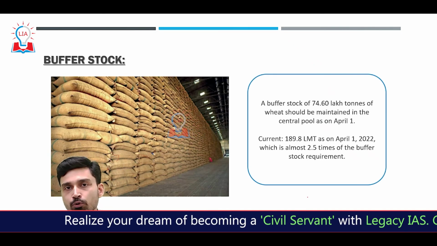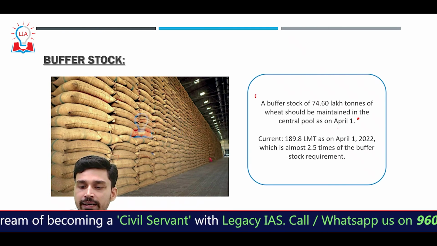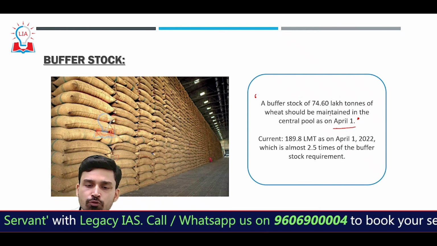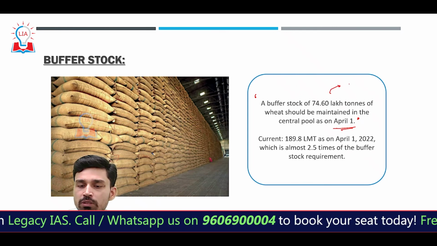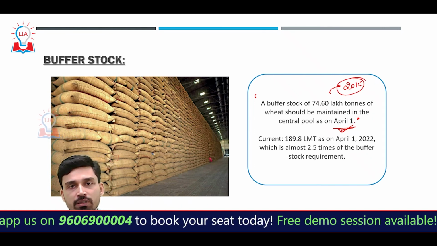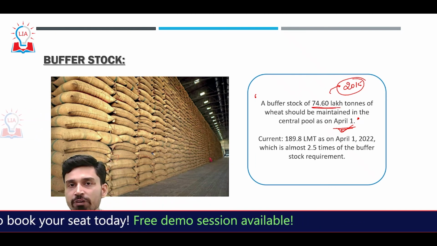Now, after this procurement, the buffer stock of food is also to be maintained to be used during emergency-like situations. For that, as per the rule published in 2015, the government has proposed that by April 1st of every year, a buffer stock of almost 74.6 lakh tons of wheat should be maintained.